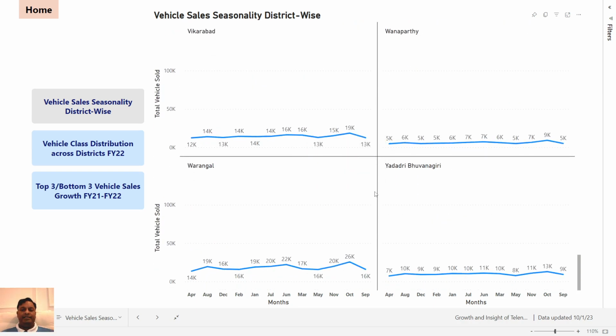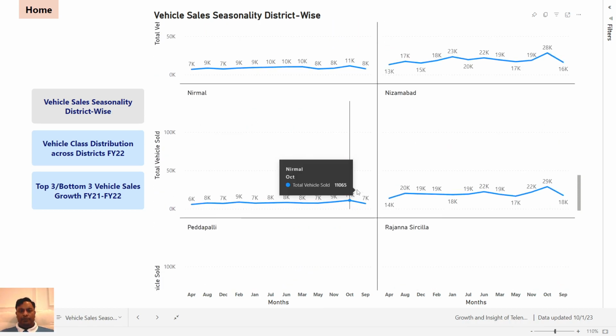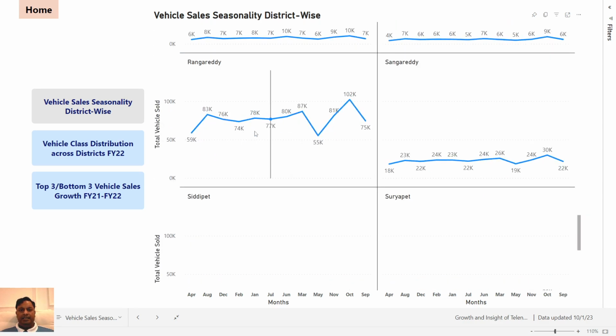Others also have seasonality, but as the vehicle sales count is low, the seasonality tells us there are certain months where the sale is high.